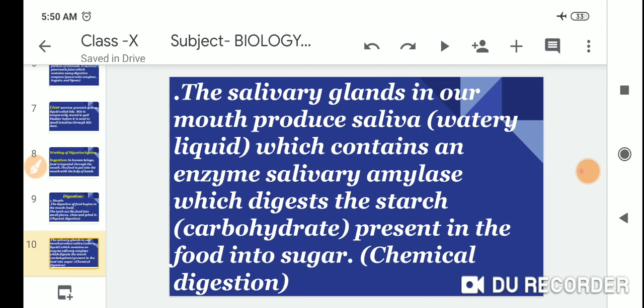The salivary glands in our mouth produce saliva, which contains an enzyme salivary amylase, which digests the starch present in the food into sugar. That is chemical digestion.